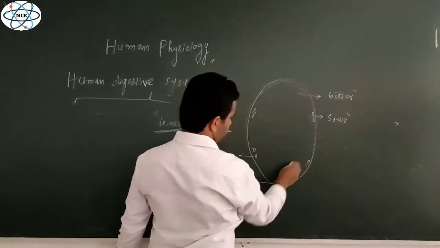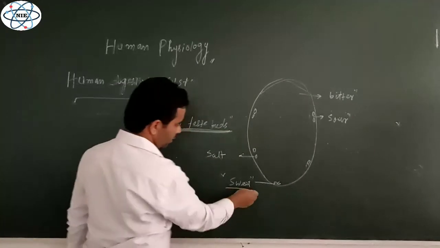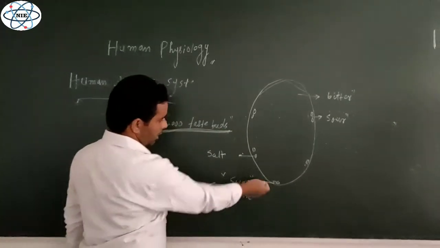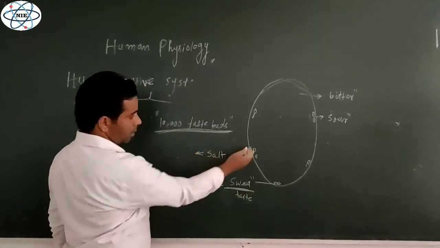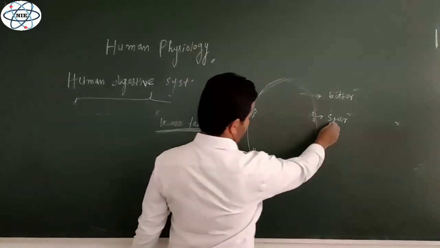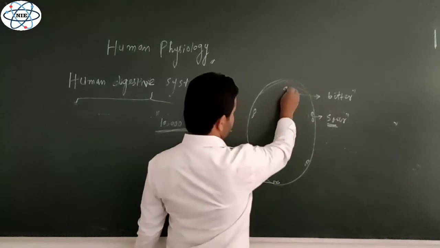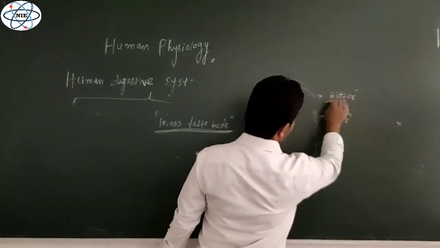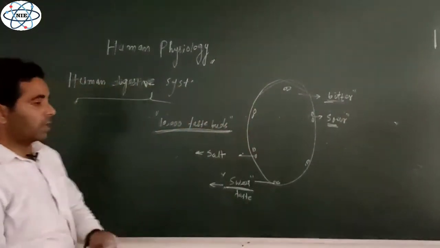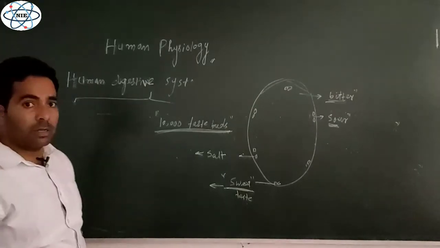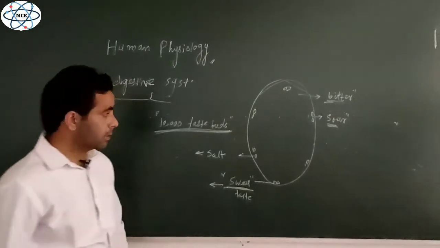So these are the different regions of the tongue which receive the different tastes: sweet, anterior, then we have salt, anterior-lateral, then we have the sour taste, that's posterior-lateral, and the posterior surface of the tongue is receiving the bitter taste. So these are the various regions of the tongue on the basis of taste, right?